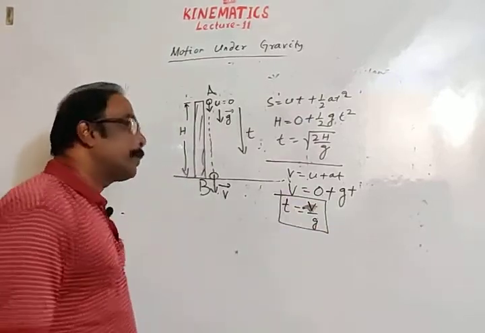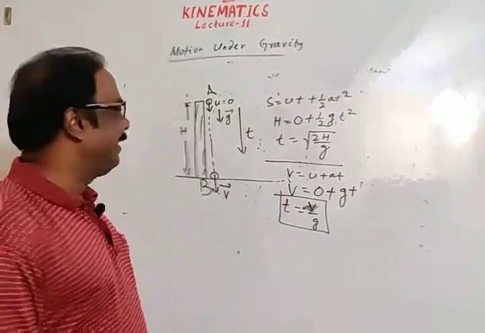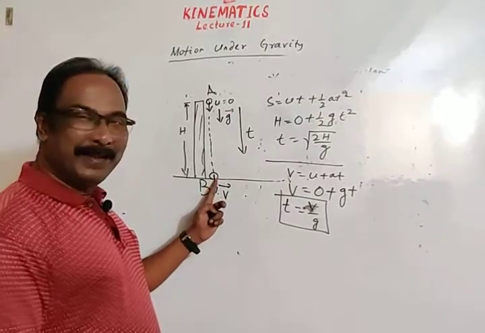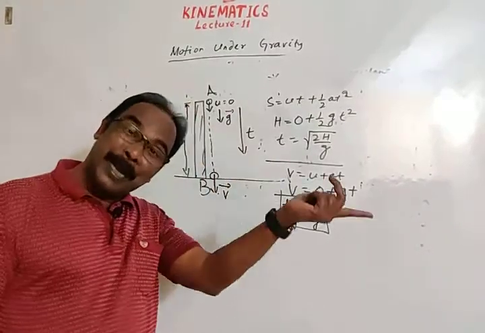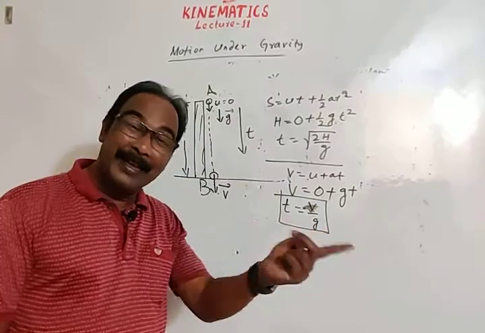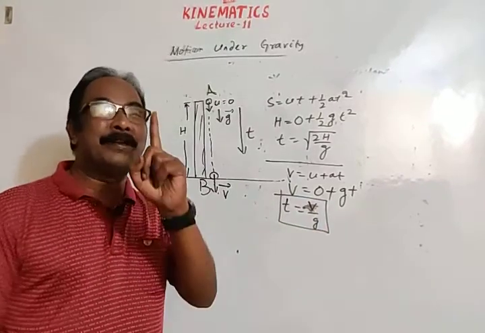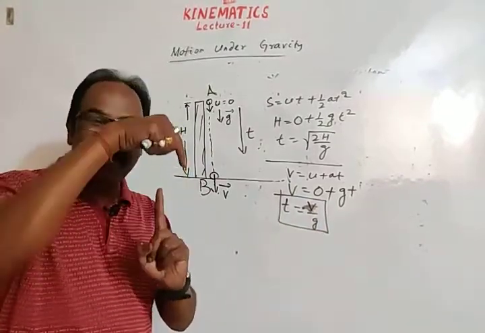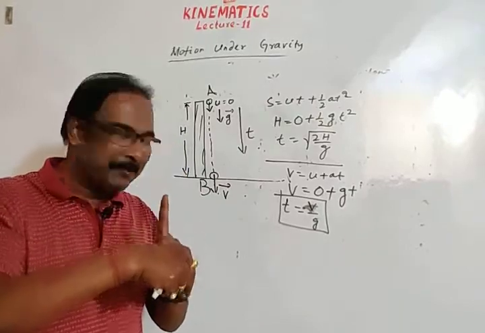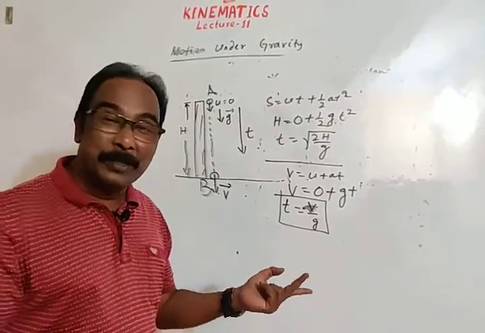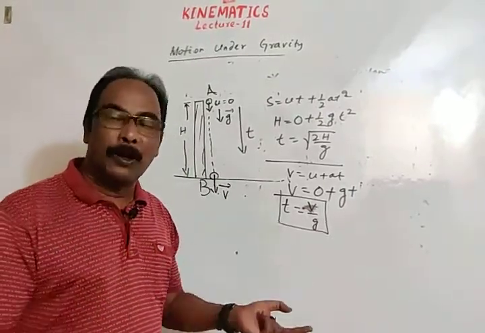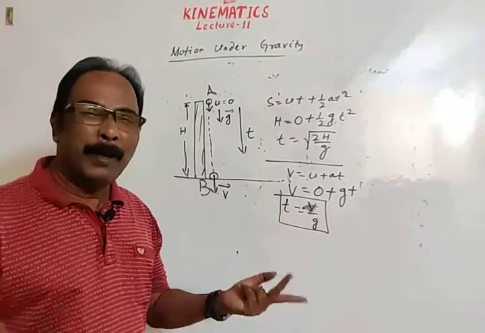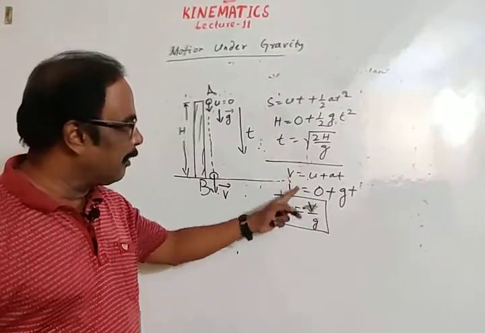See the previous formula. Okay, here striking velocity is v, there also striking velocity was v, but in that case initial velocity u is equal to magnitude of velocity of striking is v, and time of descent was u by g, time of ascent also u by g or v by g. Here the same answer again comes.